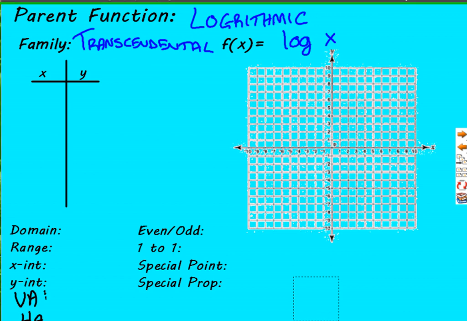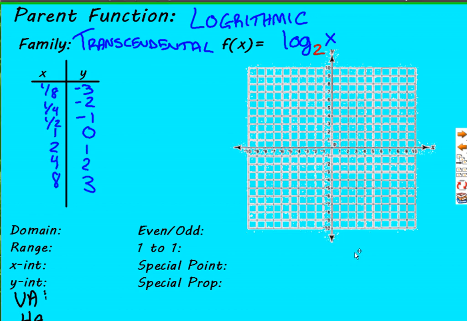The other half of this section is the logarithmic family, or the logarithmic parent function of the transcendental family, and basically it's the inverse of exponential. So we're going to look at what's called log of x, specifically log base 2 of x, because that's the inverse of the 2 to the x that we use with the exponential. If they're inverses, that means x and y have just flipped. What the x's were for exponential are now the y's, and the y's become the x's.